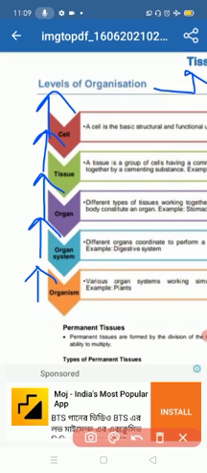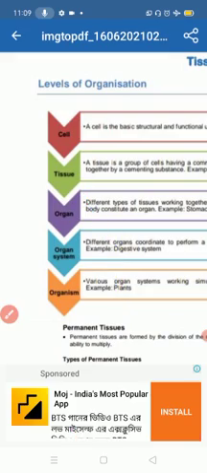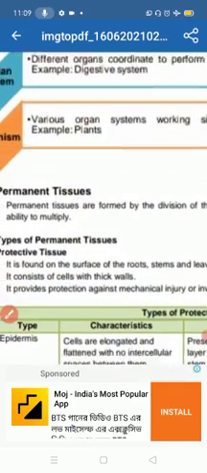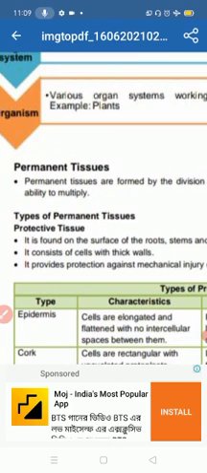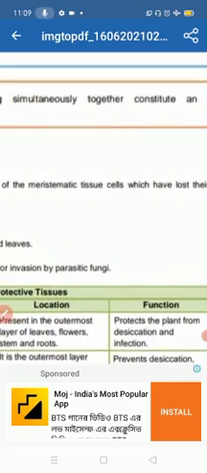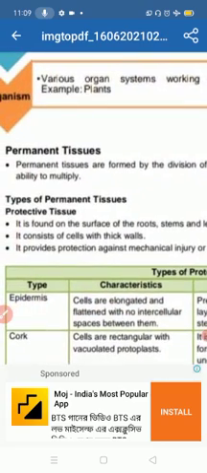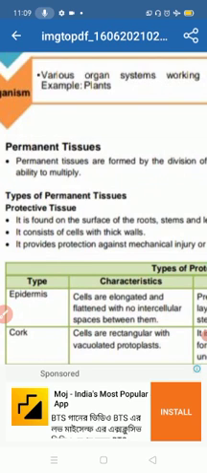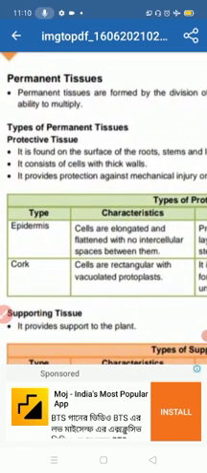Understand? Now we will discuss permanent tissue. What is permanent tissue? Permanent tissues are formed by the division of meristematic tissue cells which have lost their ability to multiply. When meristematic tissue loses the ability to divide, it changes into permanent tissue. Understand? The first type of permanent tissue is protective tissue.